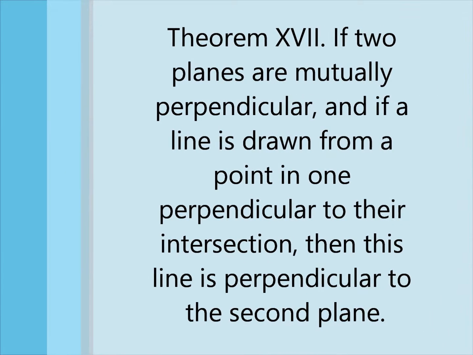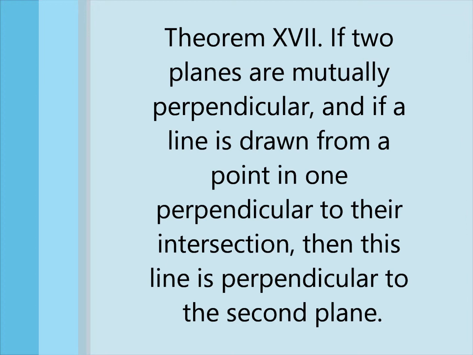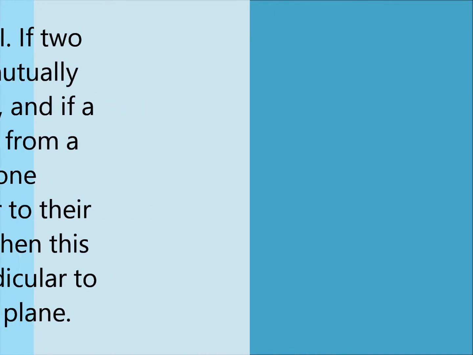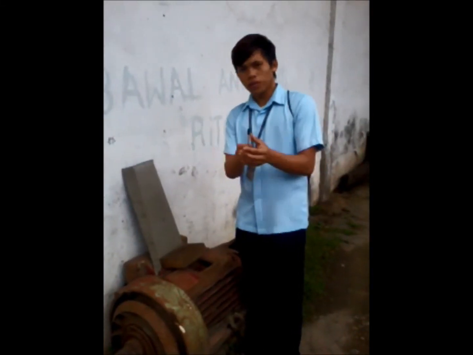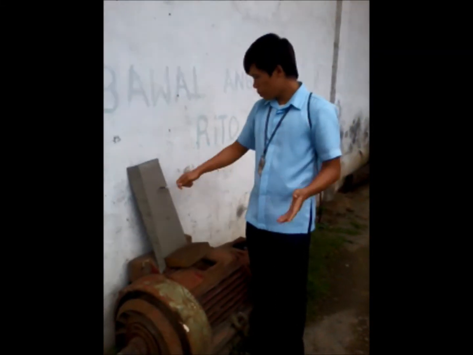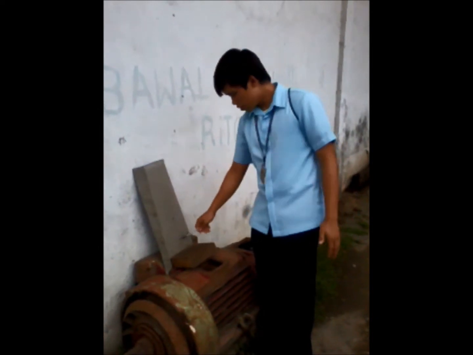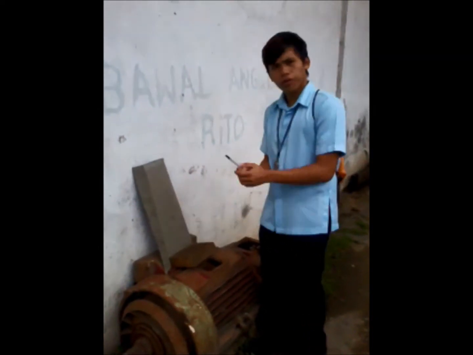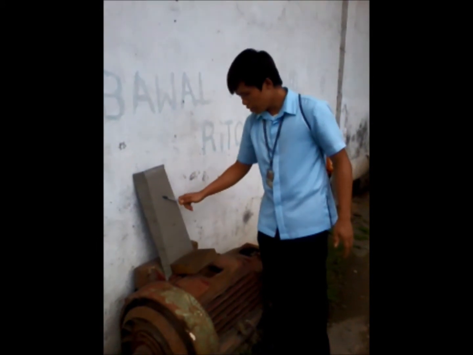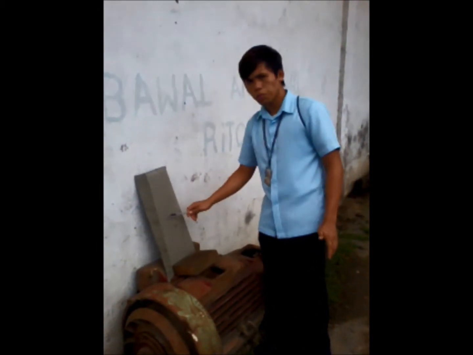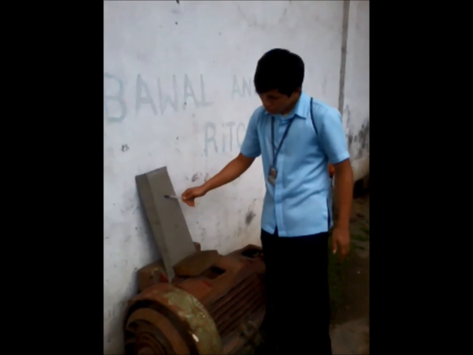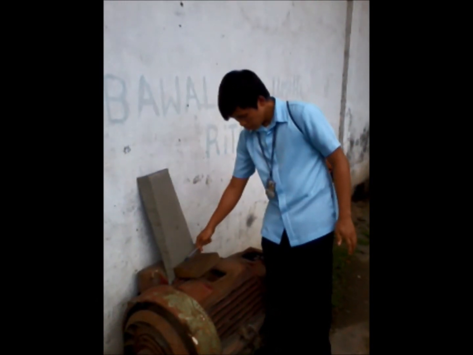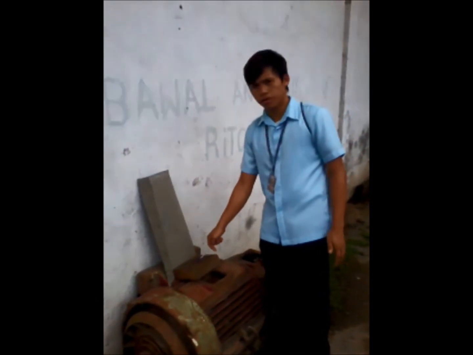Theorem number 17. If two planes are mutually perpendicular and if a line is drawn from a point in one perpendicular to their intersection, then this line is perpendicular to the second plane. For theorem number 17, we have a plane here which is mutually perpendicular to this plane, and if we draw a line here perpendicular also to the intersection of these two planes, then this line we drew here is perpendicular to the plane here.